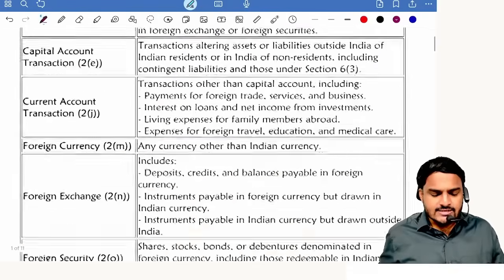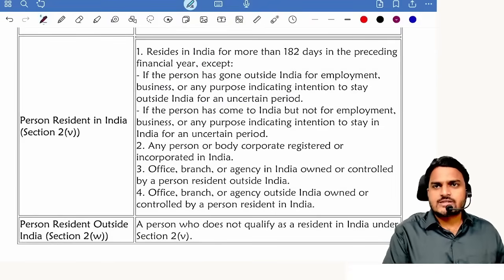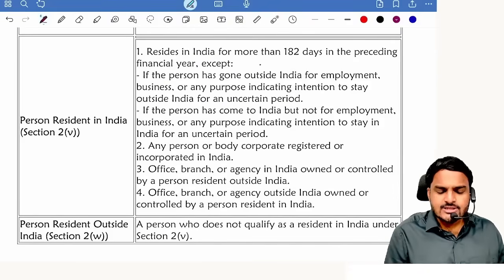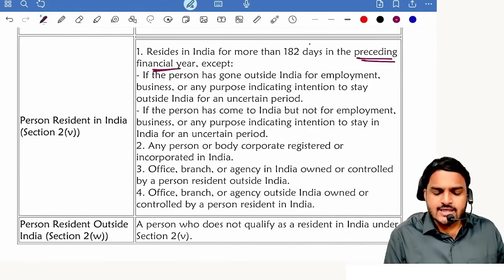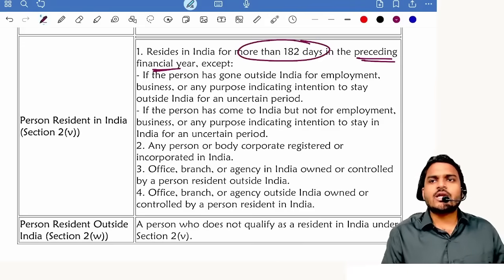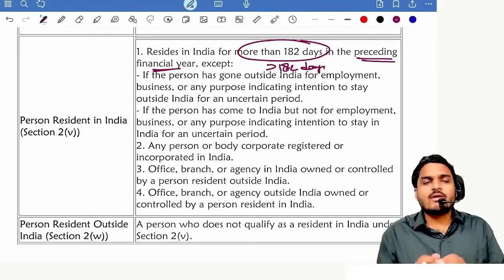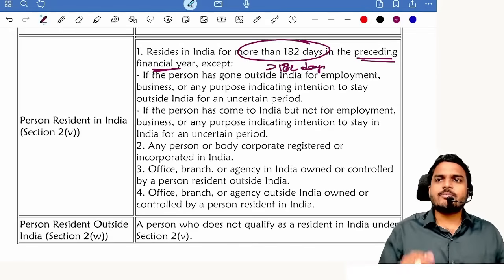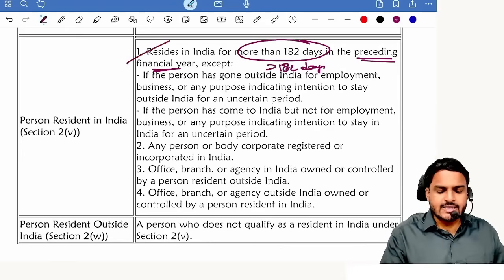So whether he is resident or non-resident, how can we decide? It depends on his period of stay. In the preceding financial year, if his period of stay is more than 182 days, greater than or equal to 182 days, he is a resident in India. If he resides more than 182 days in India in the preceding financial year, then he becomes resident. For an individual, this condition will apply.